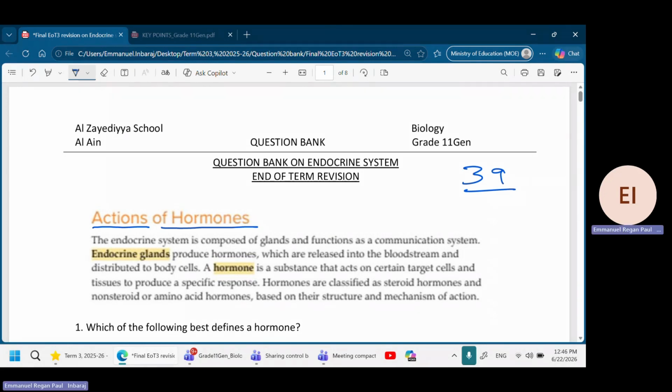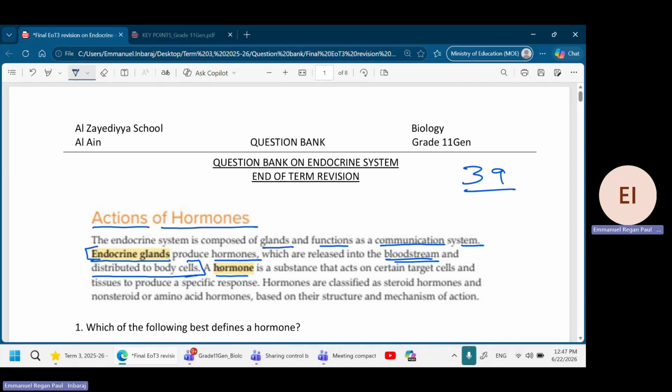Number one, endocrine gland. And number two will be hormone. So let's see what they are. The endocrine system is composed of glands and functions as a communication system. An endocrine gland produces hormones. Don't forget, the endocrine glands are the structures that produce hormones, which are released into the bloodstream and distributed to the body cells. So this you need to keep in mind.